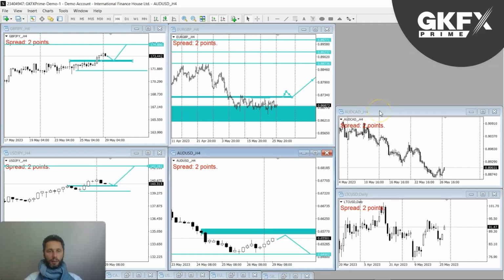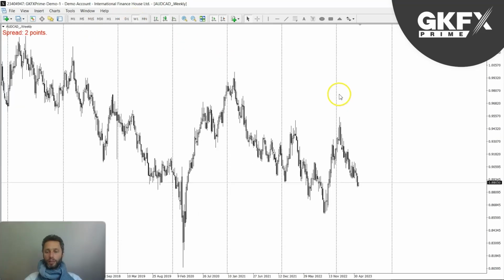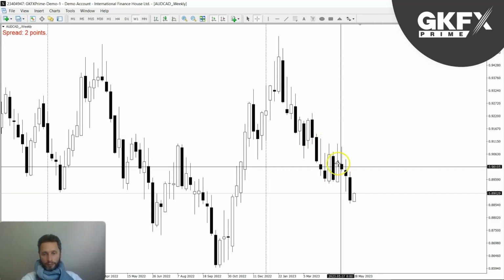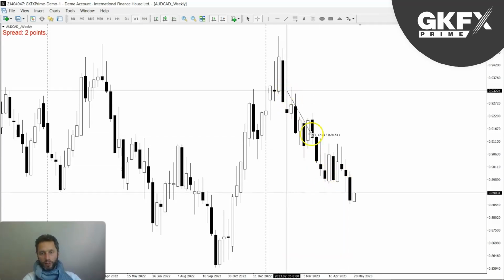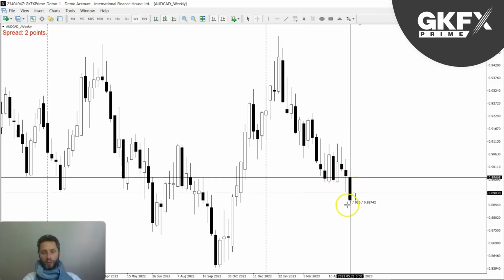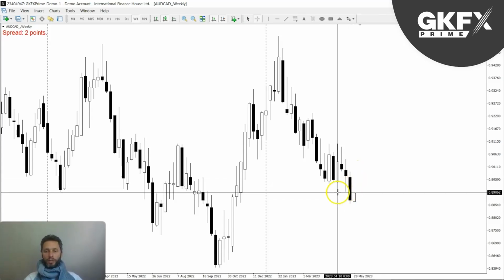So the next minor pair would be Aussie CAD. What we got going on with Aussie CAD and why have we picked that? Well, you can see clear bearishness, clear weakness in the market. Last week we had a very weak candle. Clearly bearish, clearly weak.